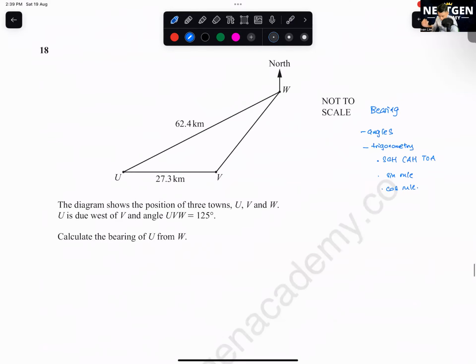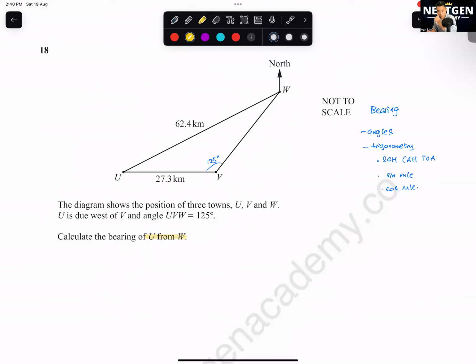Okay, question 18. The diagram shows the position of the 3 towns U, V, and W. U is due west of V. Okay, so this is horizontal. Angle UVW is 125 degrees. Okay, over here is 125. Let's plot this out first. Okay, calculate the bearing of U from W.